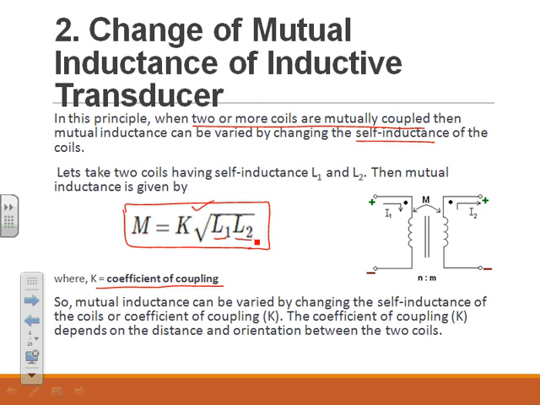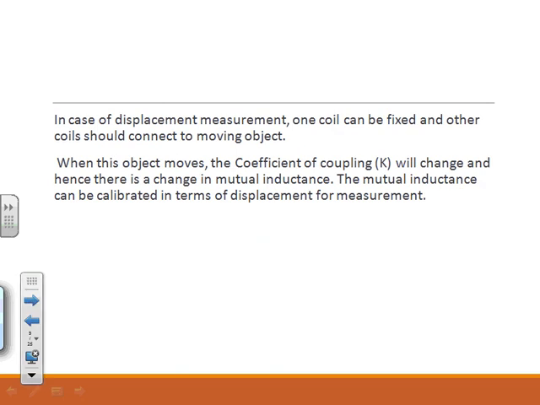The coefficient of coupling K depends upon the distance and orientation between the two coils. In case of displacement measurement, one coil can be fixed and the other coil connected to a moving object.